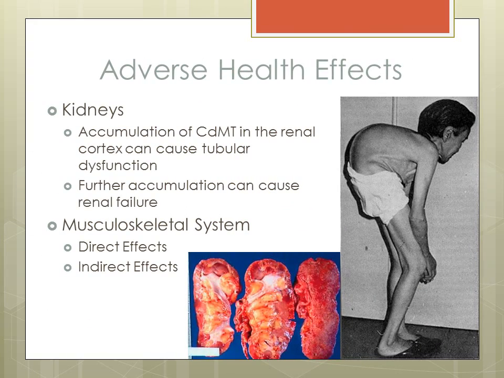Once absorbed, cadmium can cause significant adverse health effects throughout the body. The kidney is the primary target of cadmium toxicity. Cadmium bound to metallothionein in the blood plasma can be filtered by the glomerulus and can be taken in by the proximal tubule cells. In the proximal tubule cells, cadmium is separated from metallothionein by the lysosomes and is released into the cytosol, where it binds to other forms of metallothionein in the cytosol.